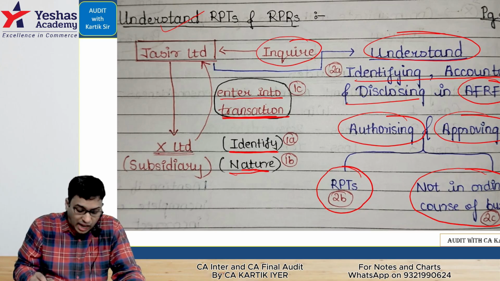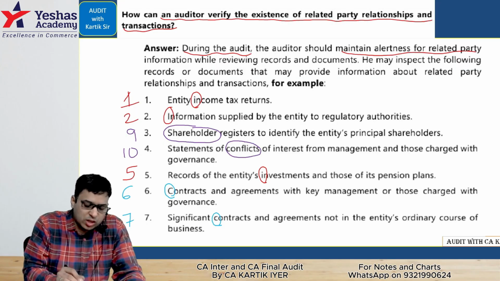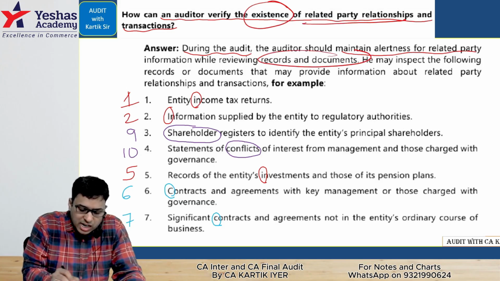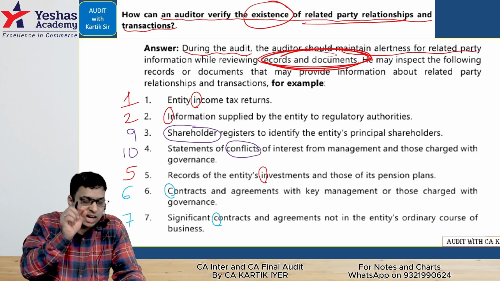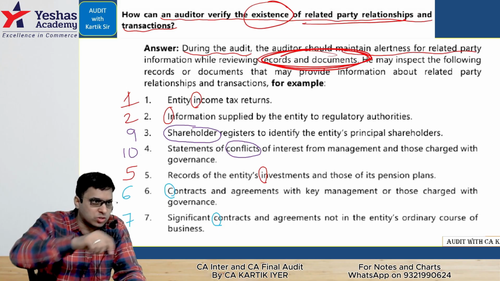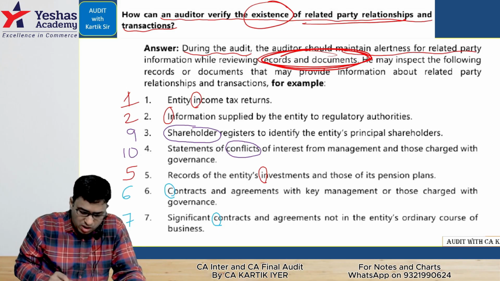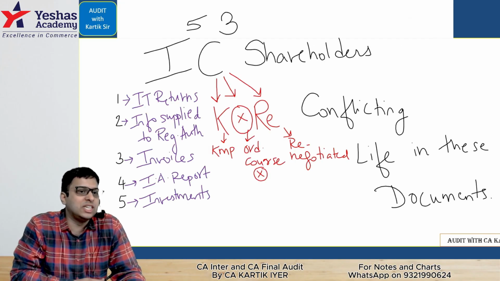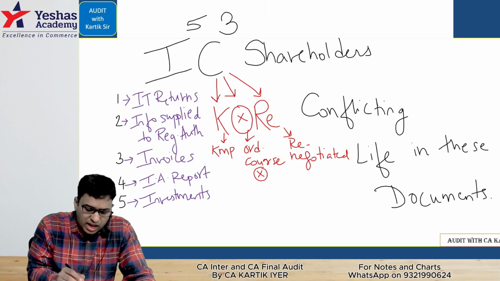Next, very good question. I like this question a lot. How can the auditor verify the existence of related party relationships? Which records and documents should he go through? Remember the words records and documents. You must have circled them in your notes also. Records and documents you should go through. It is a very nice code. I SHAREHOLDERS CONFLICTING LIFE IN THESE DOCUMENTS was our code. Okay. So I has 5 things.